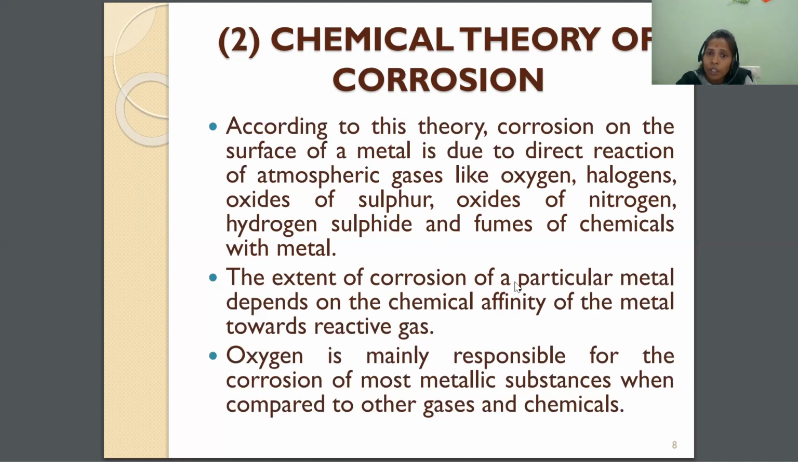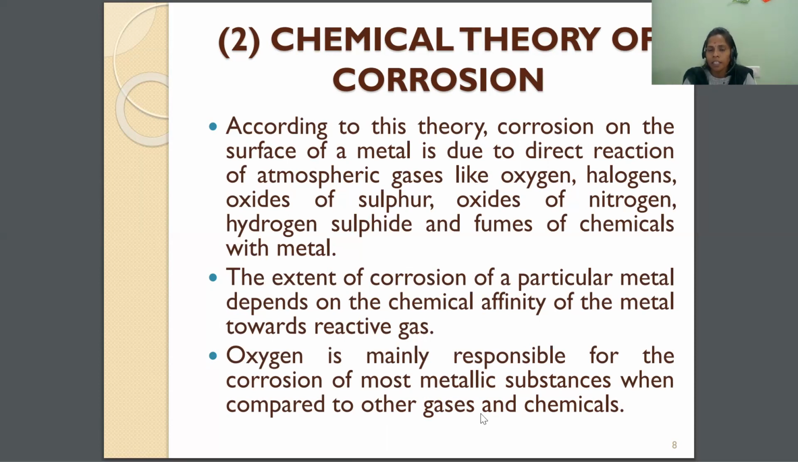The extent of corrosion of a particular metal depends on the chemical affinity of the metal towards the reactive gas. So it depends on the chemical affinity, that is, with what speed the chemical reacts with the metal. Whatever gas is reacting with the metal, how much speed is that? What is the speed of that gas with a particular metal? That is chemical affinity.